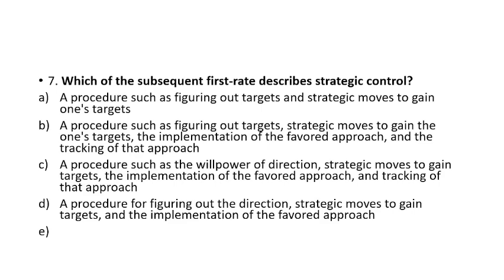C: a process such as figuring out the direction, strategic moves to gain targets, and implementation of the favored approach and tracking of that approach. And D: a procedure for figuring out the direction, strategies, moves to gain the target, and implementation of the favored approach.